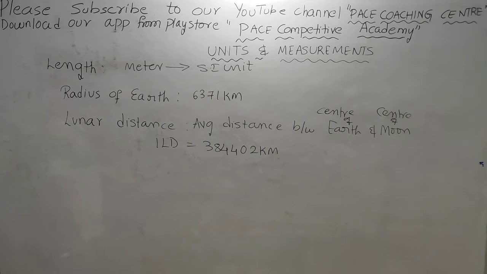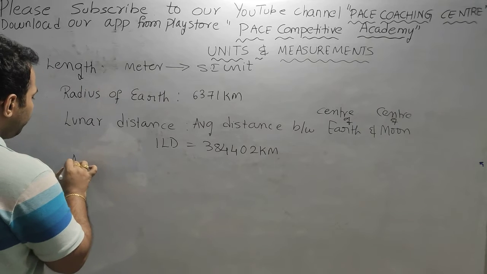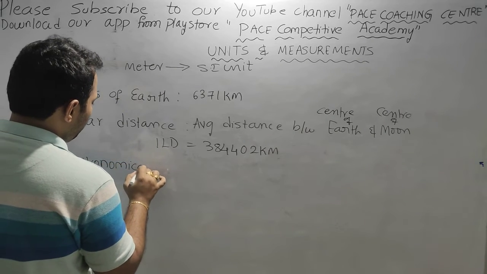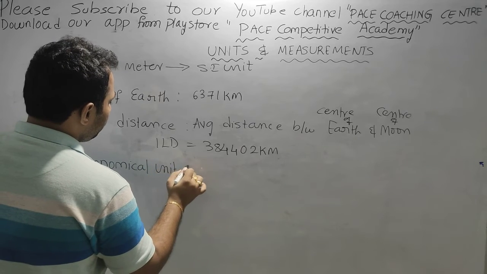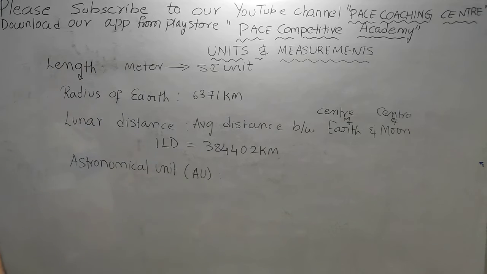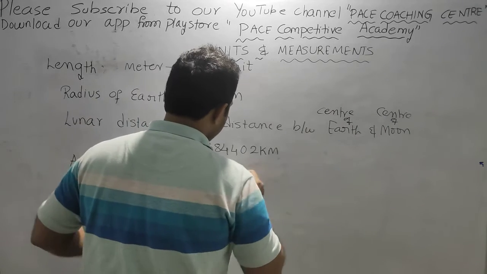And astronomical unit, we call it as AU. It is the distance between the Earth and Sun.